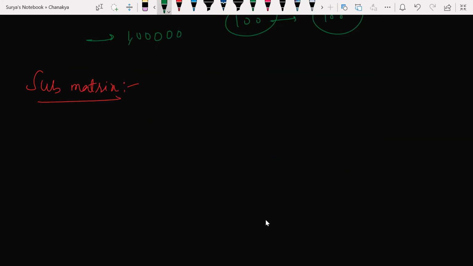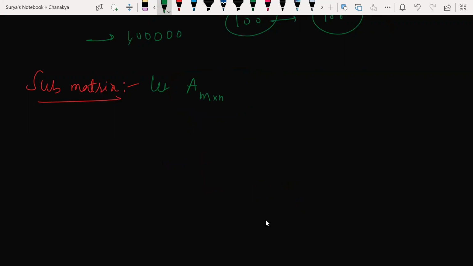Submatrix is nothing but what? Beta, look at it here. Let's say A is a matrix of order m by n. How do we read this? There is a matrix called A whose order is m cross n. It has m number of rows and n number of columns. That is the meaning of that. Clear? Yes, fantastic.